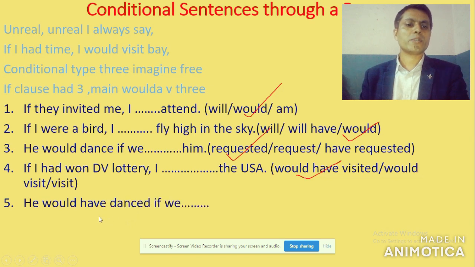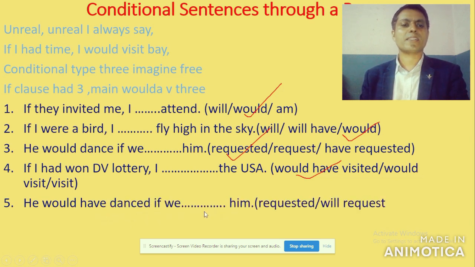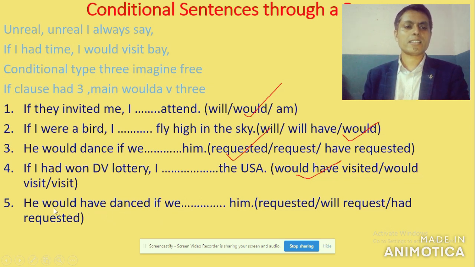Look here: he would have danced if we him. Now look at that sentence. He would have danced: would have plus verb 3 in the main clause. Then the if clause, what? He had plus verb 3. So, he would have danced if we... He had requested. He had plus verb 3. He had requested is the answer.